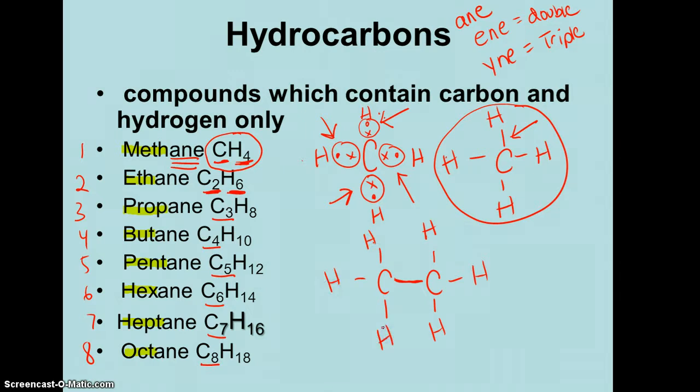And I would very quickly add my hydrogens there. This is where I get my 6 hydrogens all around carbon, all sharing 1 pair of electrons with hydrogen. So if we count what carbon has, here's carbon. I now have 1, 2, 3, 4, 5, 6, 7, 8, because again, they're sharing. This carbon here, 1, 2, 3, 4, 5, 6, 7, 8, sharing.